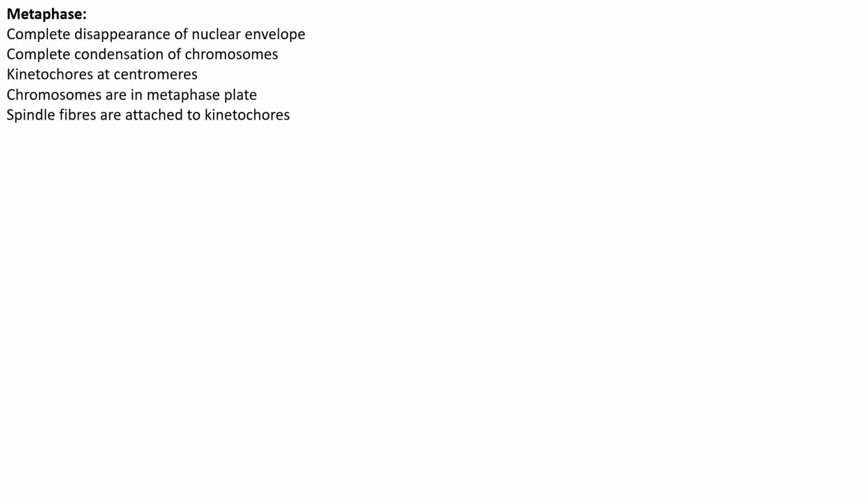Now, the next phase we have is the metaphase stage. What happens in the metaphase stage, if you have to draw it more clearly, is that the chromosomes are arranged in one particular plane, attached or arranged in only one way.